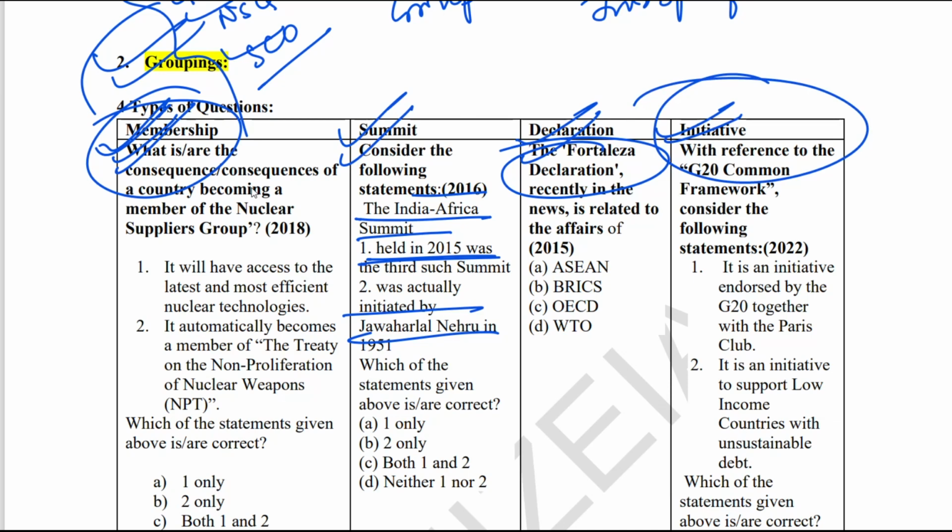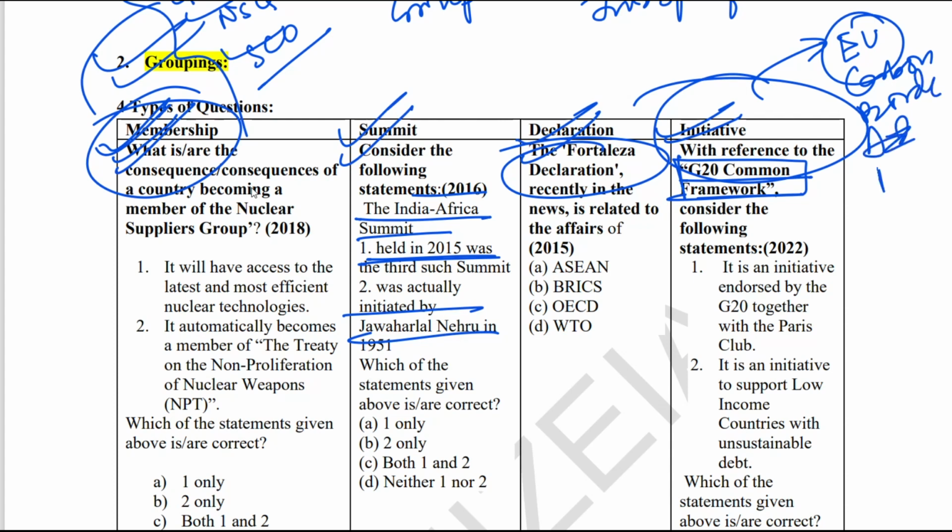For example, last year they asked about the G20 Common Framework. What is this G20 Common Framework? It was regarding the debt of the developing countries. This year they can ask you about the European Union, which is very important: the Carbon Border Adjustment Mechanism. They can ask you this.